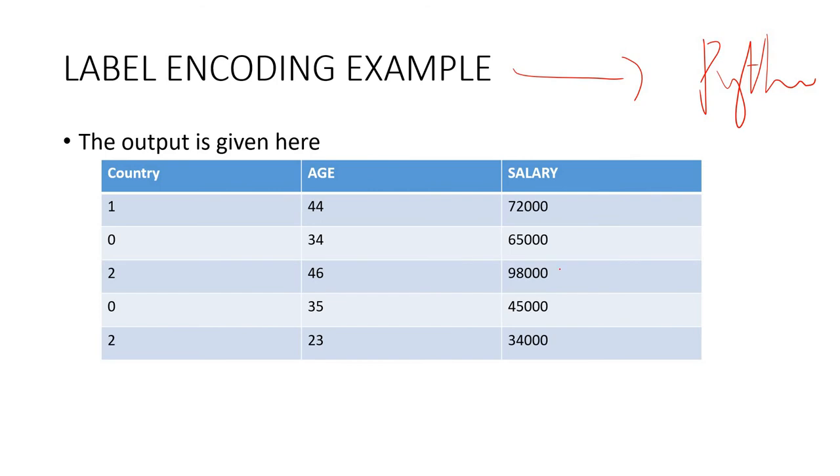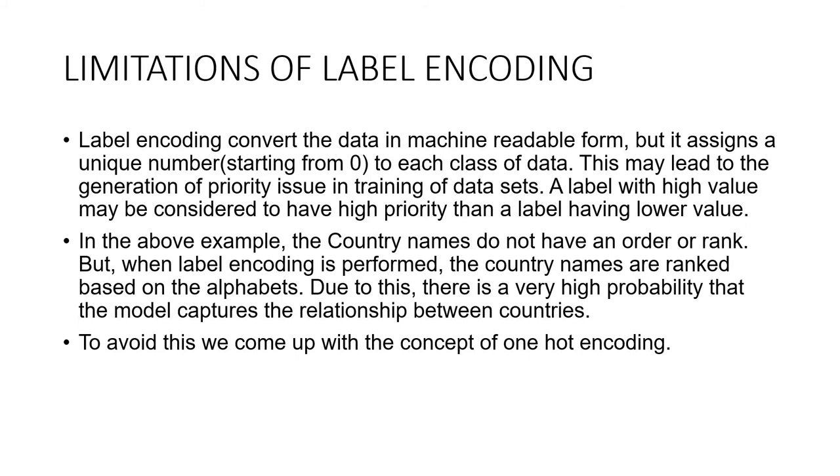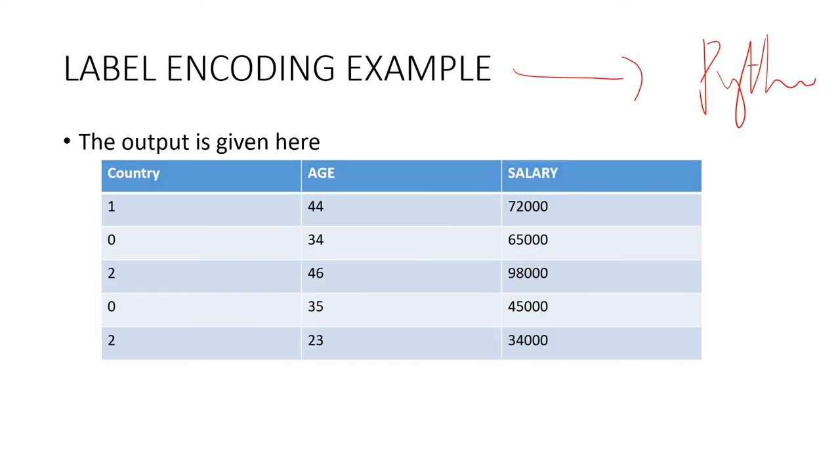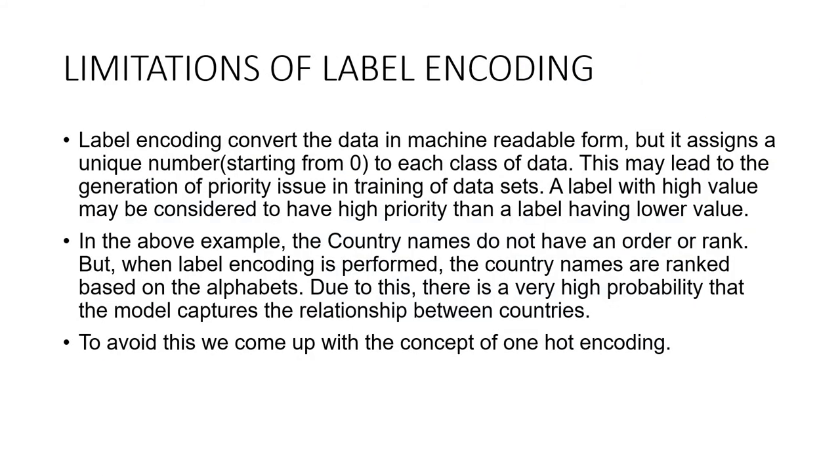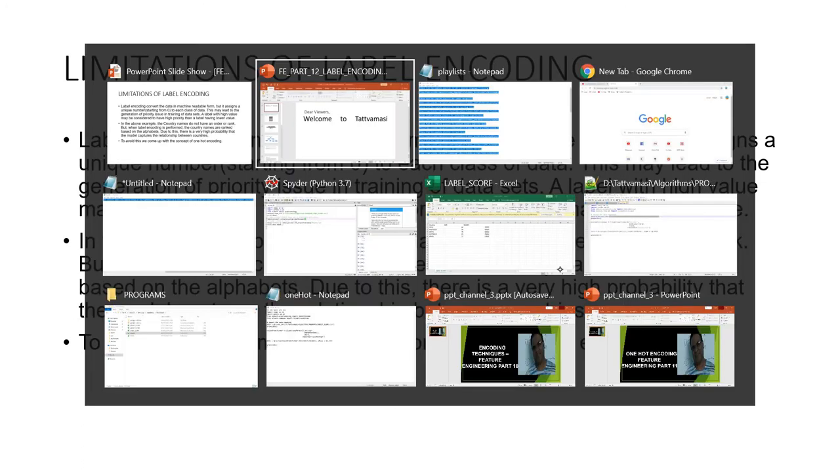Then age and salary, everything you will be getting it here. So this is the way you encode the data given, the categorical data. Before discussing the limitations, I will show you a program for how we can run the label encoding using that program.